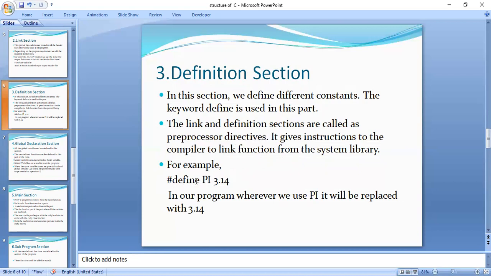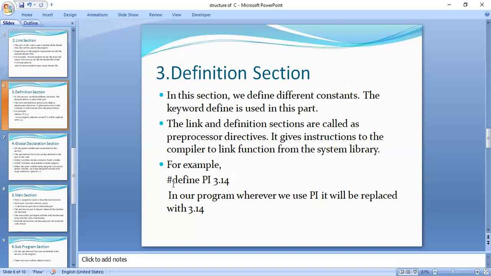So the statements which we include in our C program by using the hash are said to be preprocessor directives. Mostly these statements which begin with hash, we write in the link and definition sections. That is the reason the link and definition sections are called preprocessor directives.